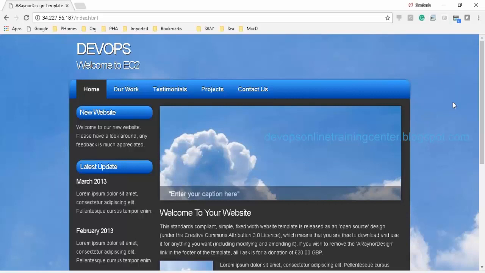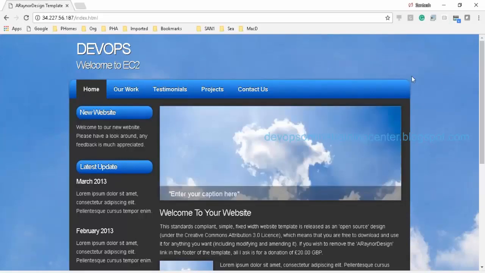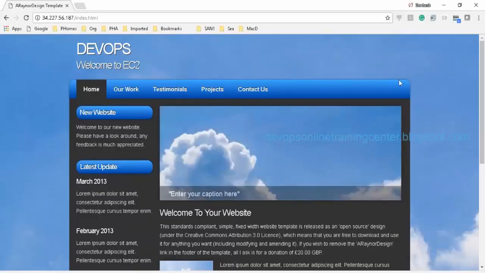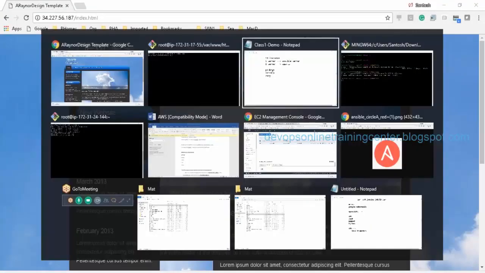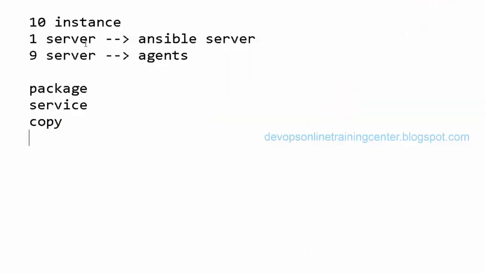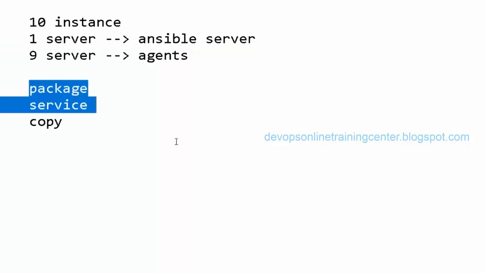Yeah. On multiple machines, this website can be hosted. So basically, we are hosting this website on 9 instances with Ansible, just for the sake of example. I just said, this is, let us say, a real-time example. I want to do that. How do we do that?